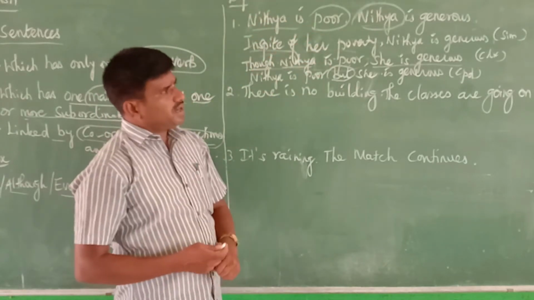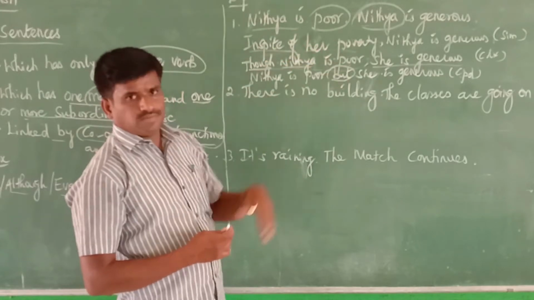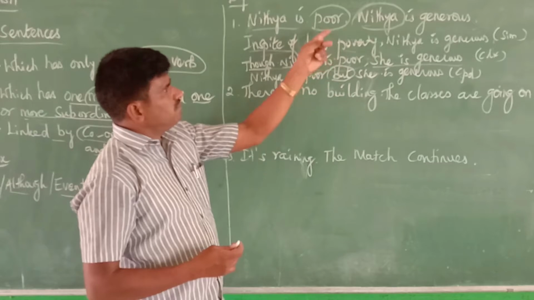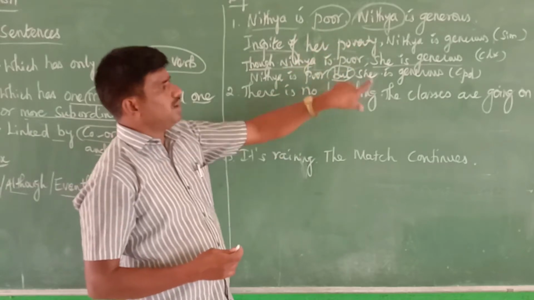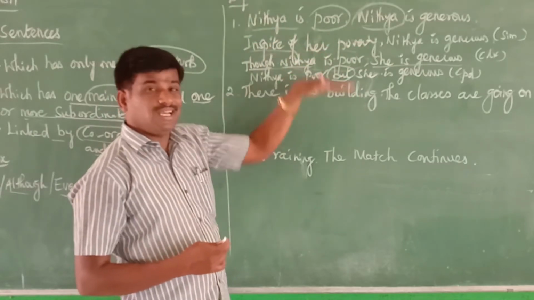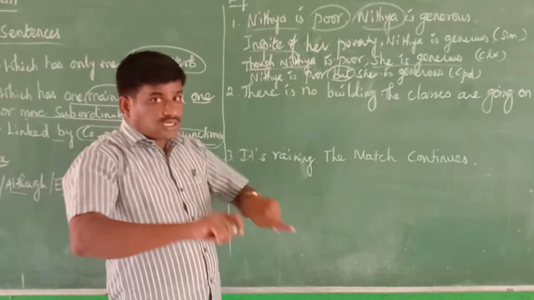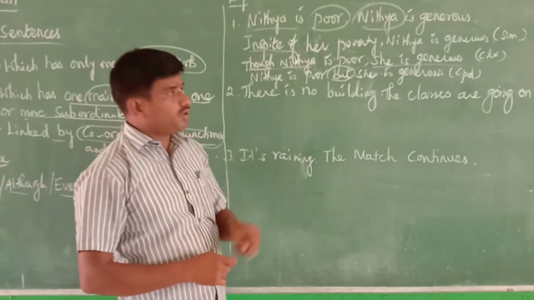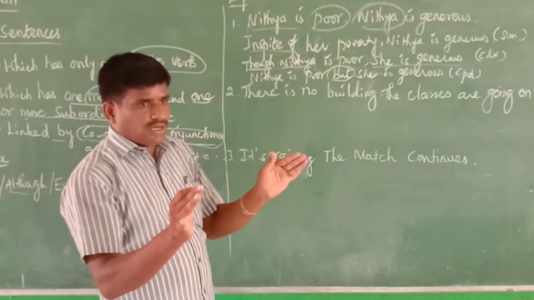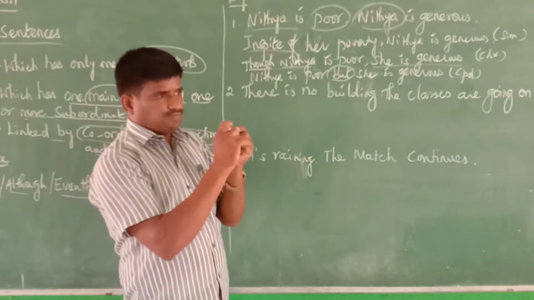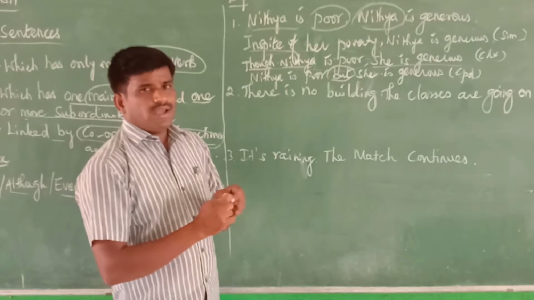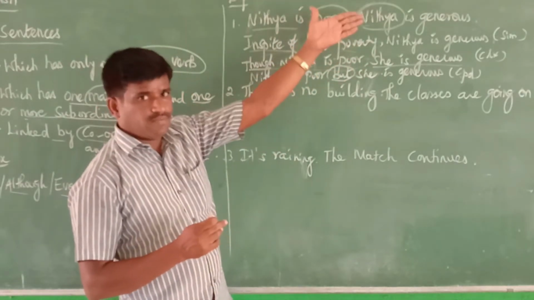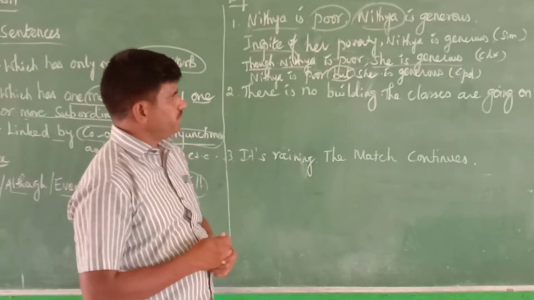In your examination, you can select any one of these. The example is given like this, and you can use it for changing to simple, complex or compound. No need to write all three types. If it is mentioned, transform the sentence into complex, you can use this. Generally, you are asked to combine the two sentences, so you can use any one of these. It may be simple or complex or compound.